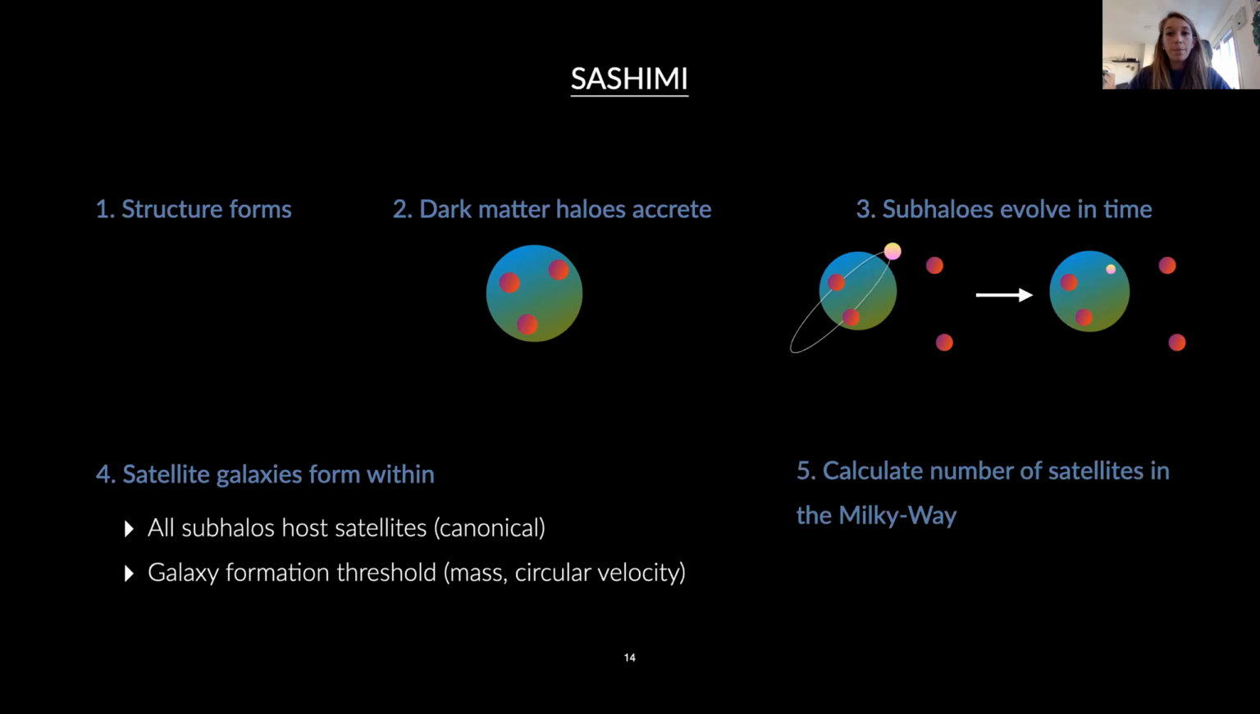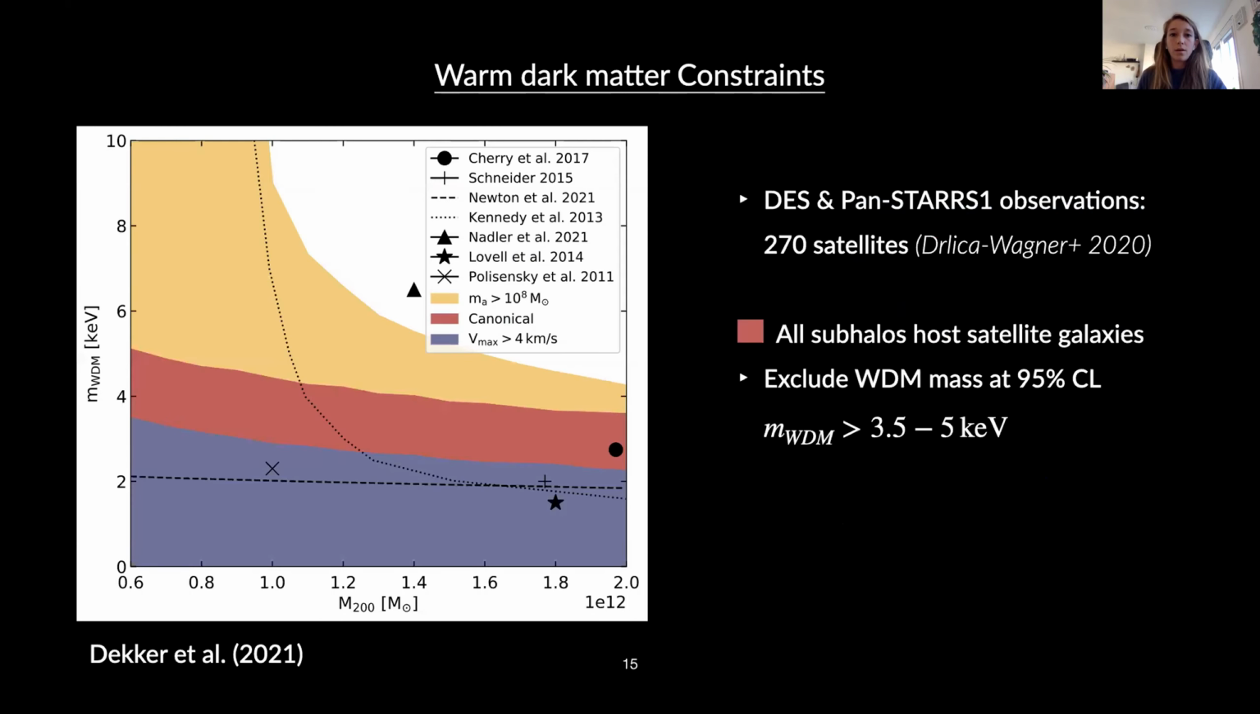So given this model, the fifth step is to calculate the total number of satellites in the Milky Way by integrating the subhalo mass function, and we compare this with the actual observed number. So the Dark Energy Survey and Pan-STARRS1 observed 270 satellites in the Milky Way after correcting for their detectability. And so comparing them with our model, we set limits on the warm dark matter mass here on the y-axis. And these results are a function of the Milky Way halo mass, as this is yet uncertain, and is shown on the x-axis. And so the pink region shows the canonical constraints in which all subhalos host satellites.